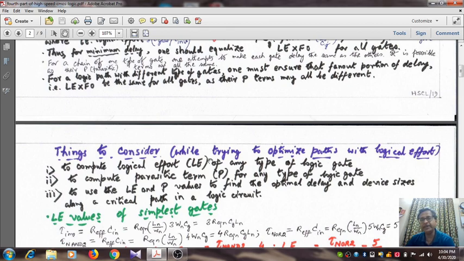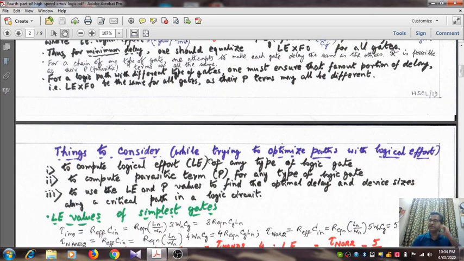Any fan-in gates can be involved, so we should be in a position to find the logical effort of all varieties of logic gates. Similarly, we need to find the parasitic term for any type of logic gate, and use the logical effort and parasitic values to find the optimal delay and device sizes along a critical path in a logic circuit.